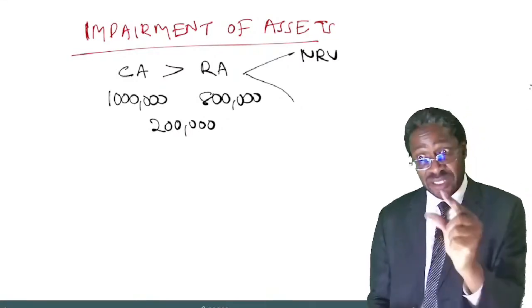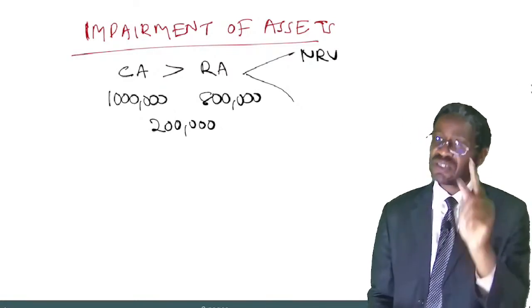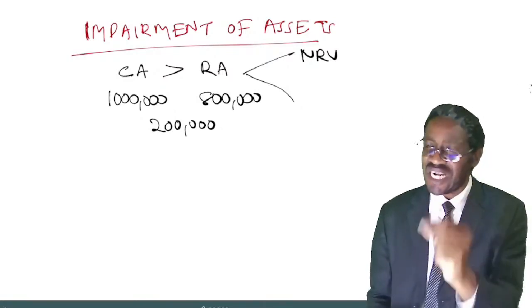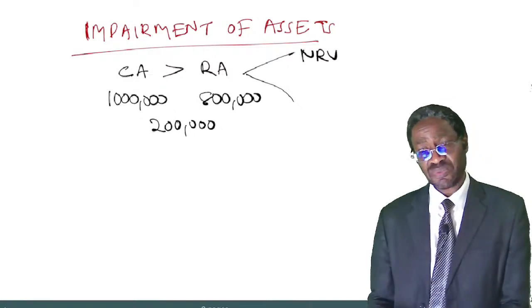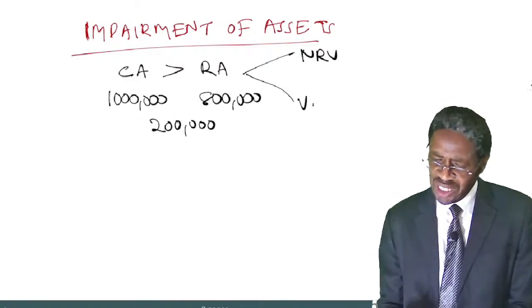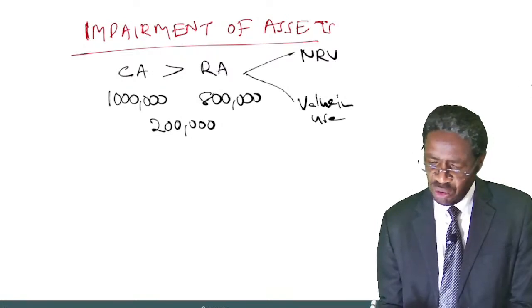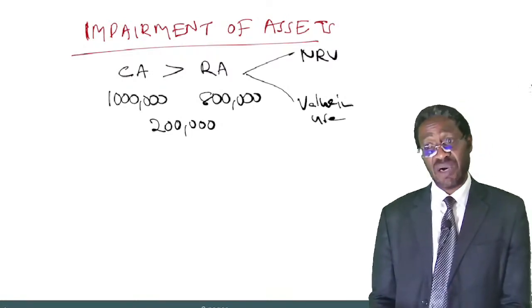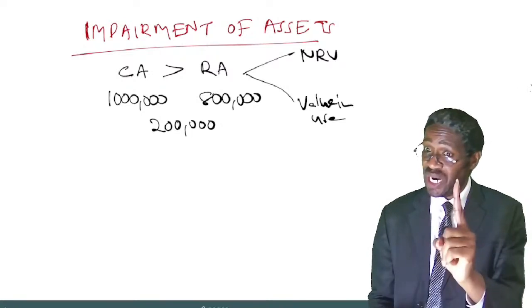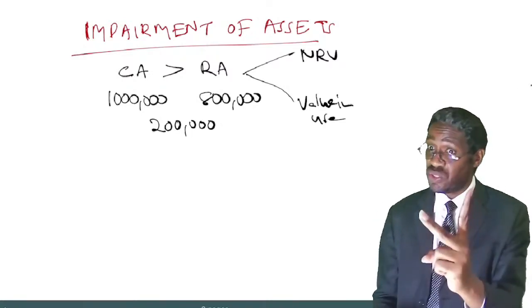Then you compute another value, which we normally call the value in use of that asset.